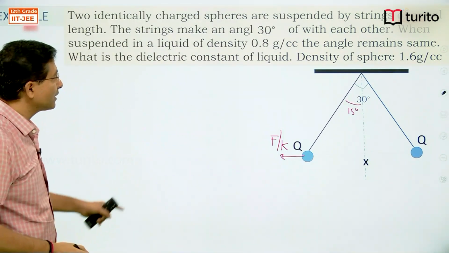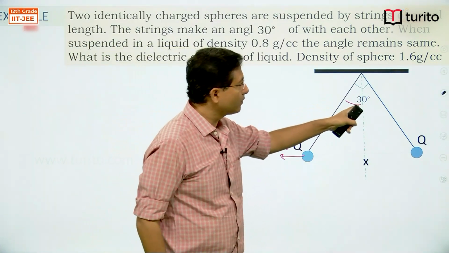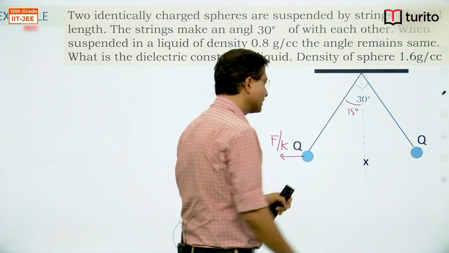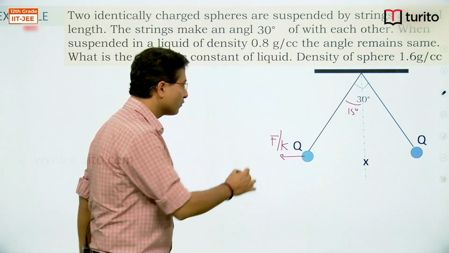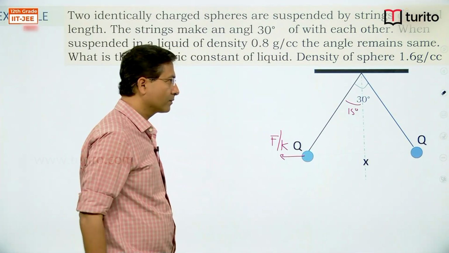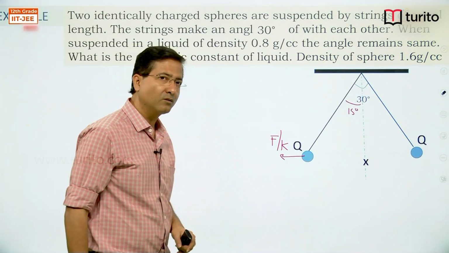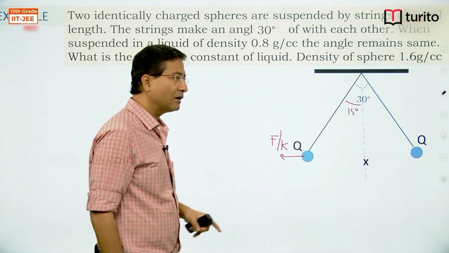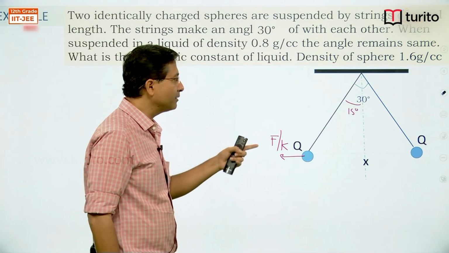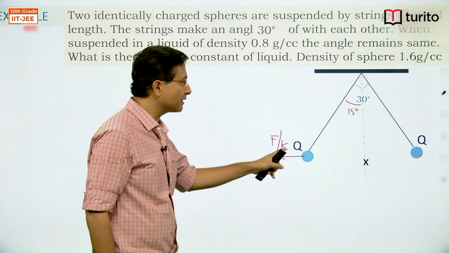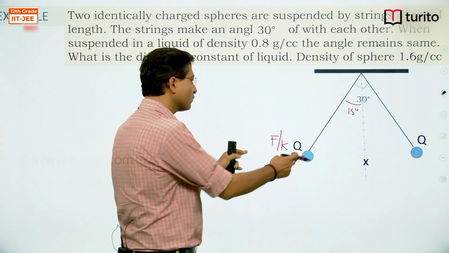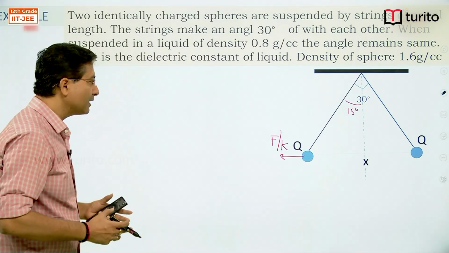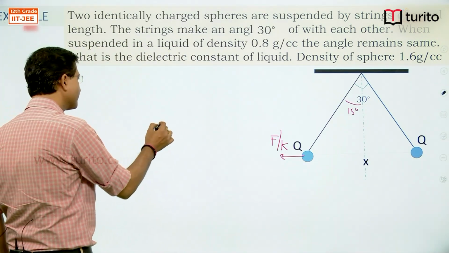So obviously if the angle between them remains same, that means separation is not going to change, and when you are dipping it, force is getting reduced. Value of K is greater than 1. For air and vacuum, we assume this value to be 1, and for any other medium it will be greater than 1. So if it is greater than 1, when you are dipping, this force got reduced. So obviously the equilibrium must have been disturbed.